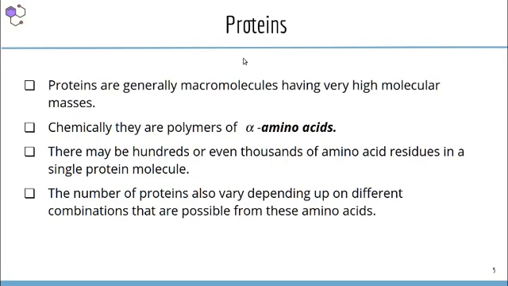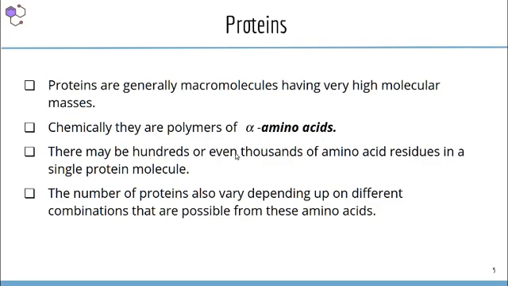Now we are going to discuss what proteins are chemically. Actually they are macromolecules. Macro means large molecules having very high molecular masses. Chemically they are polymers of alpha amino acids. Alpha amino acids means an organic molecule that contains both an amino functional group and an acidic functional group. So proteins are composed mainly of alpha amino acids.